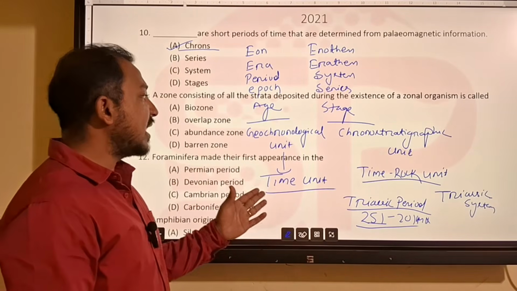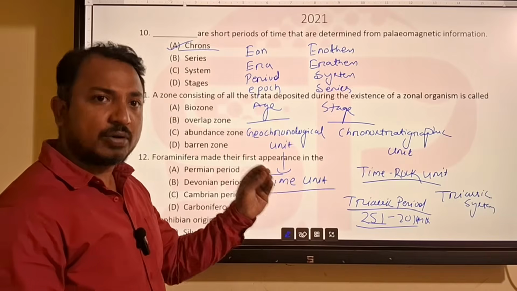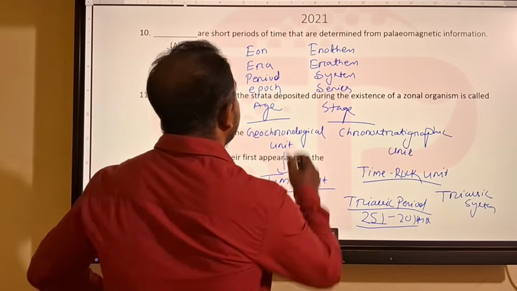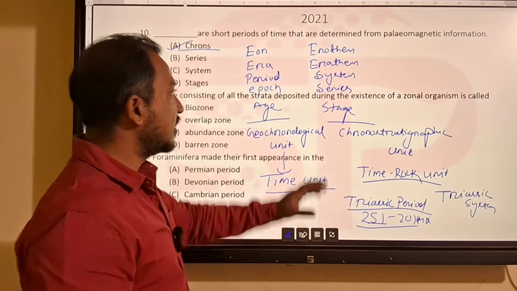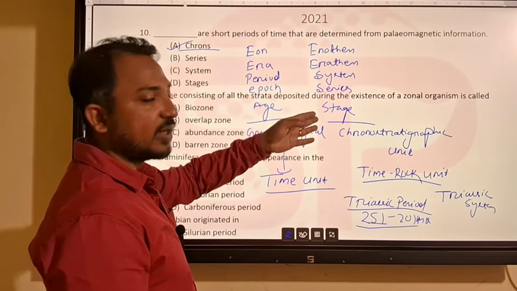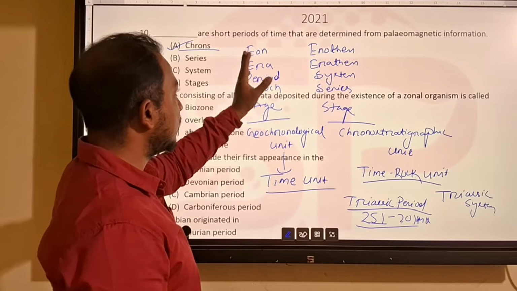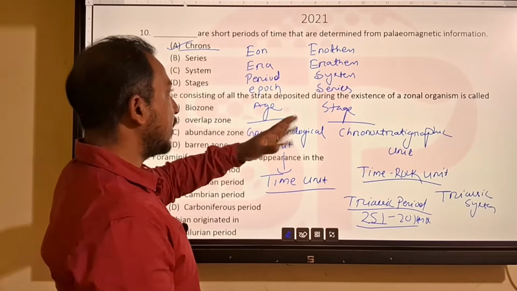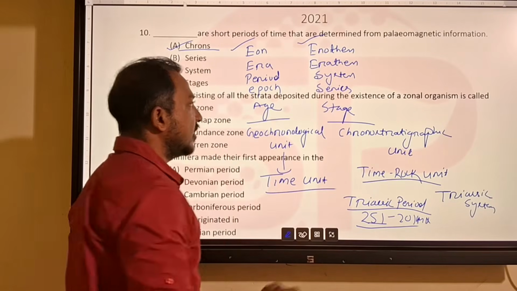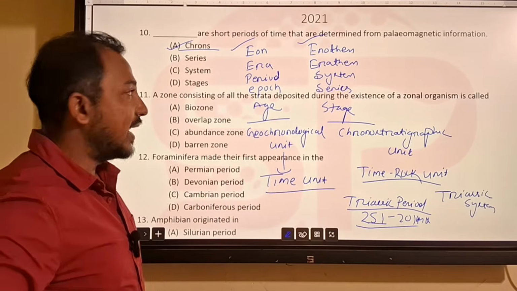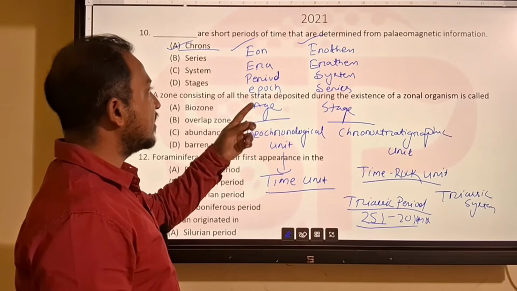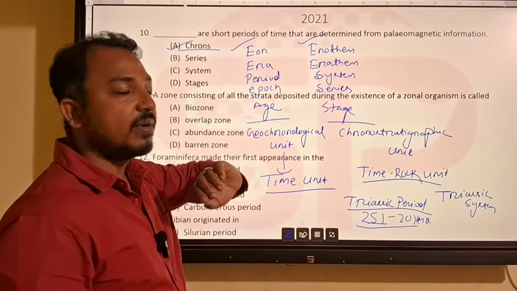So that's why periods are time units, but systems are time-rock units. Both time and deposition are constant, so they are complementary to each other. So it is a very important stratigraphic unit. Most entrance exams will have questions like: what is the equivalent of period, what is the equivalent of epoch. So try to remember these things, it will be very helpful for your entrance exam. So we have era, then period, system, epoch, series, age, stage. Period and system are the fundamental units.